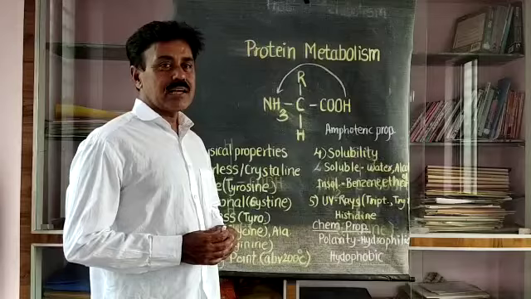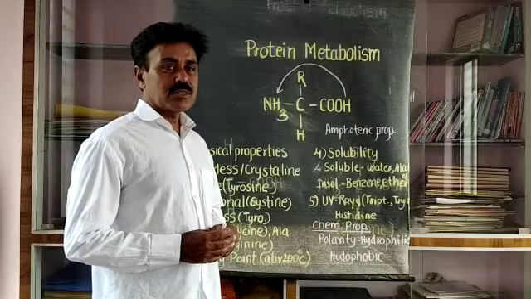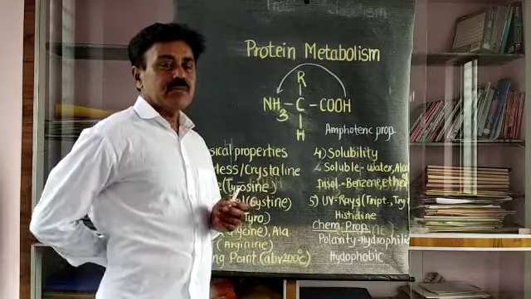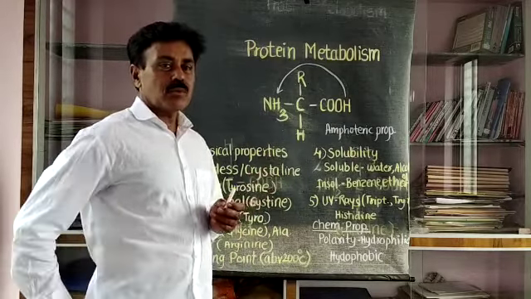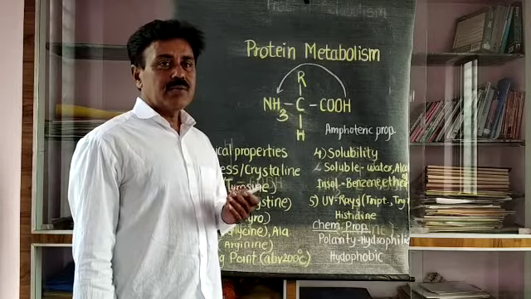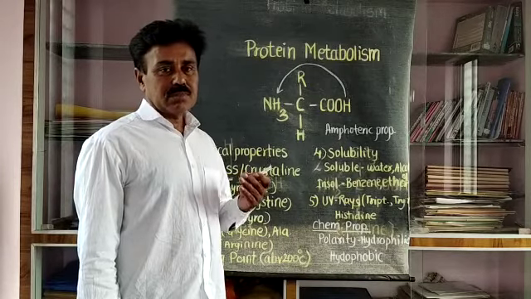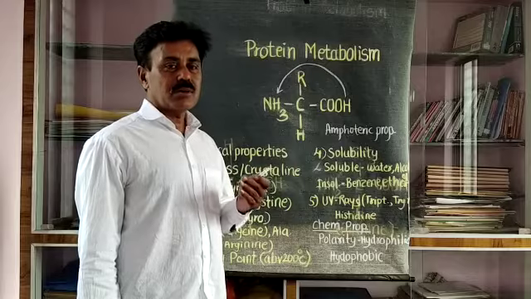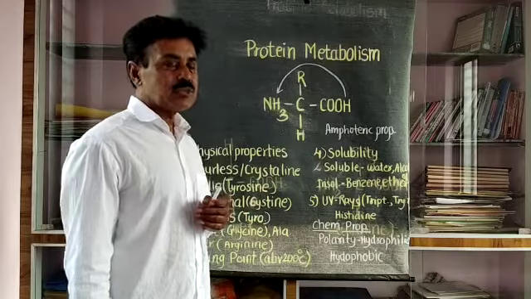Now in this video we discuss the properties of amino acids. In the last video we discussed amino acids. Amino acids are the building blocks of proteins, and there are about 20 amino acids present in one protein molecule. All living organisms commonly contain these 20 amino acids. Last time we discussed the nature of amino acids and why they differ from each other according to their side chain composition.